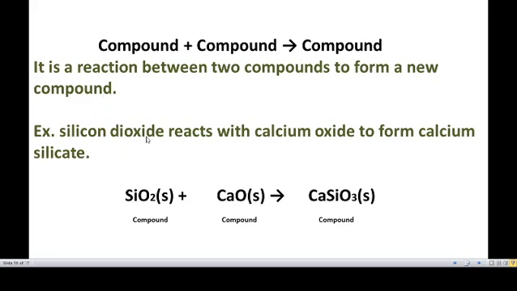Silicon dioxide reacts with calcium oxide. Silicon dioxide, SiO2, reacts with calcium oxide, CaO, to form calcium silicate, CaSiO3. SiO2 is a compound. CaO is also a compound, to form the new compound CaSiO3. SiO2 plus CaO gives CaSiO3. A new compound is formed.